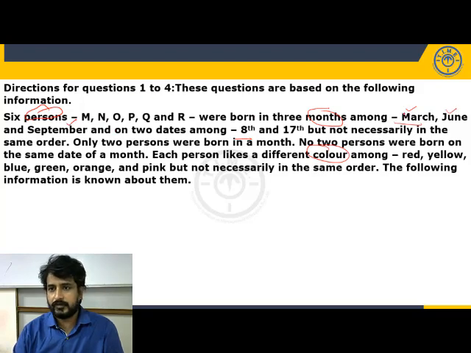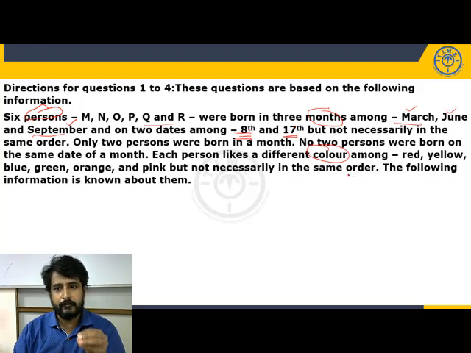So the first person must have been born on March 8th, the second on March 17th, the third on June 8th, the fourth on June 17th, the fifth on September 8th, and the sixth on September 17th, and each person likes a different color.